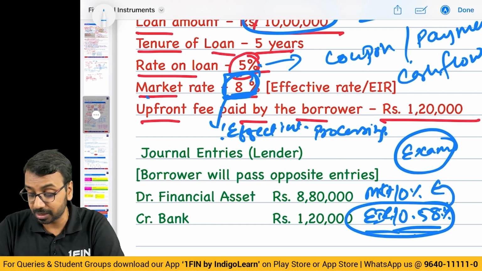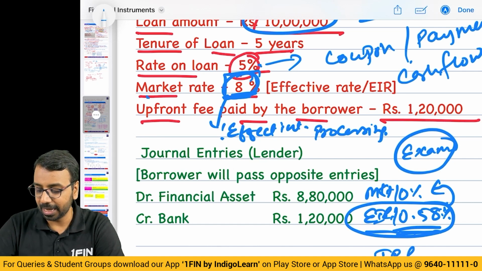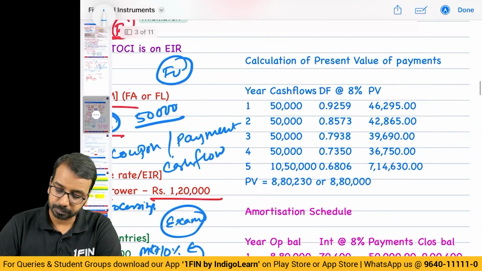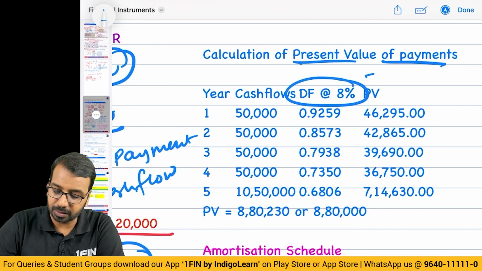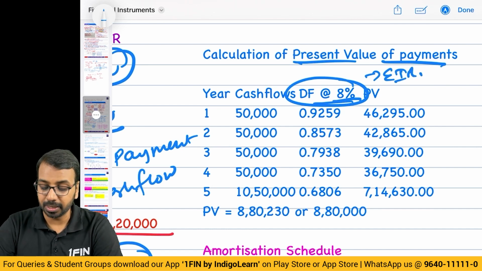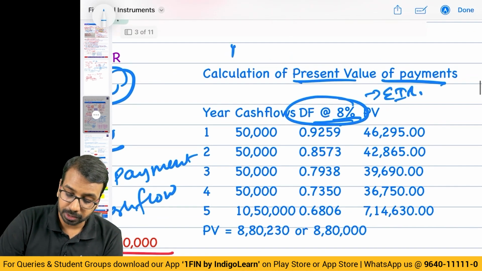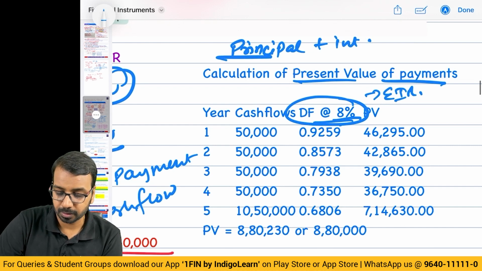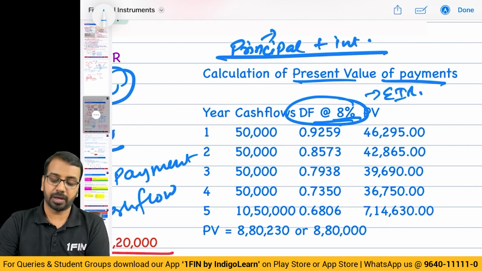Sometimes if the effective interest rate is not given, which typically doesn't happen, then you have to compute something called IRR using the interpolation method. So here, we will discount the payments at 8%, which is the effective interest rate, to get to the present value. What will we discount? We will discount the principal plus interest, meaning whatever you will pay after 5 years and the interest.